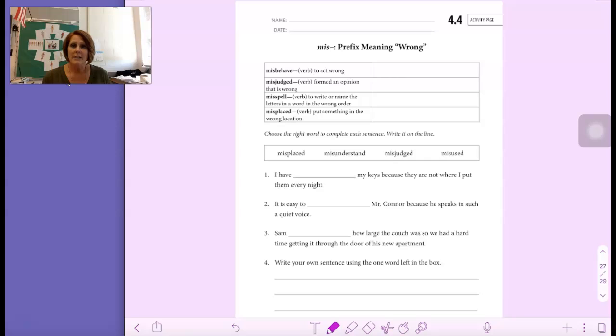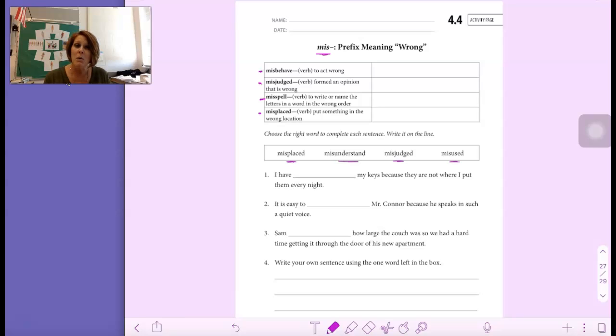Let's take a look at Activity Book 4.4. This is just like 4.2, except we're using words that have mis as the prefix. We have misbehave. We've been talking about these words. Misjudged, misspell, misplaced. Okay. Down in the box, we have misplaced, misunderstand, misjudged, and misused.